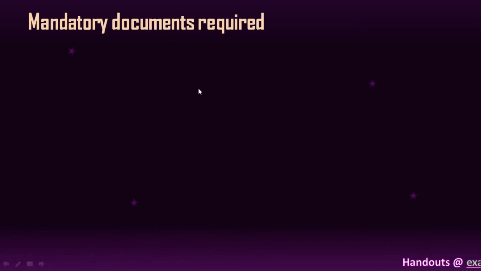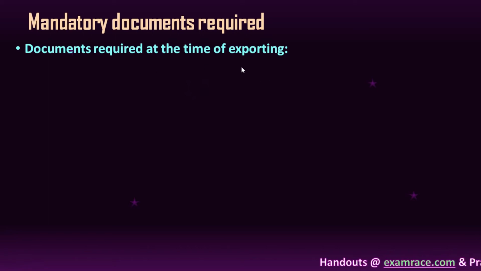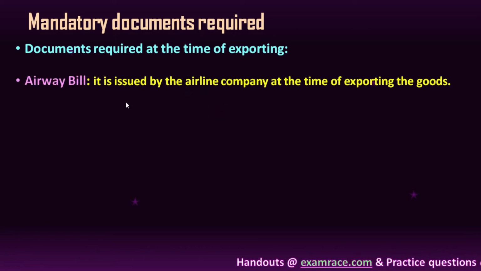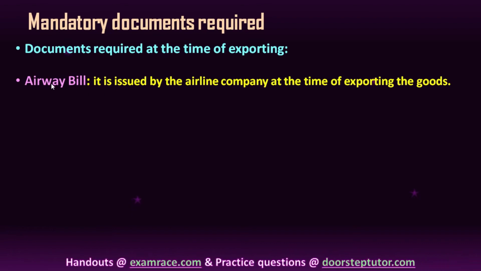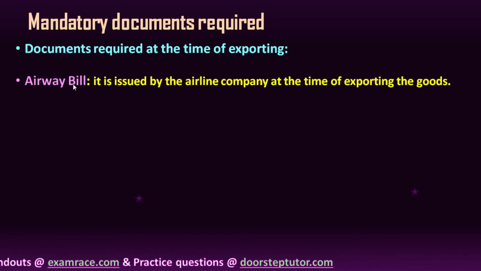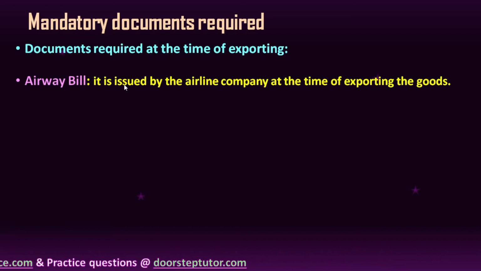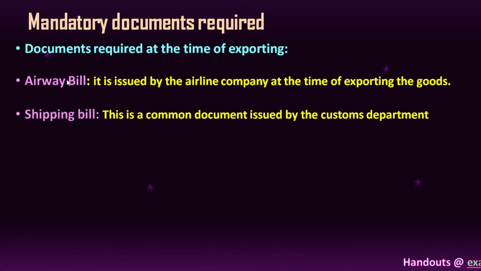Now, mandatory documents required at the time of exporting the goods. Remember, the first one is the airway bill. Okay, if you are exporting your goods through an airline, it is issued by the airline at the time of exporting the goods. So the airline company will issue this. Now, shipping bill.